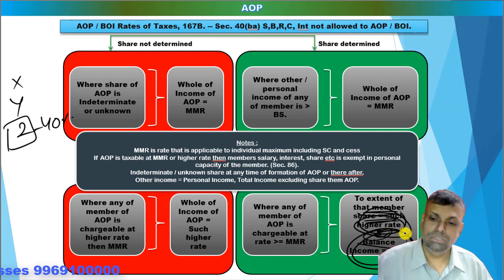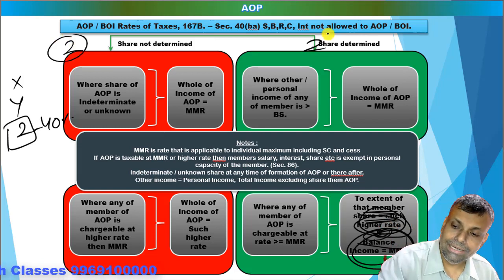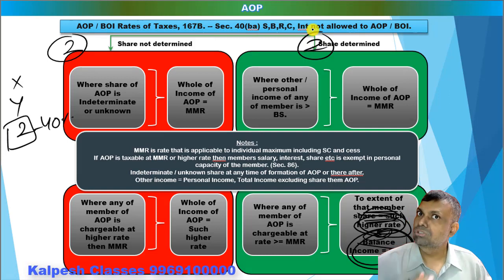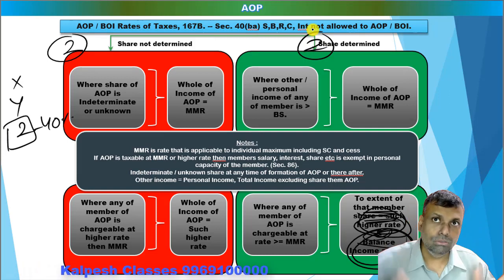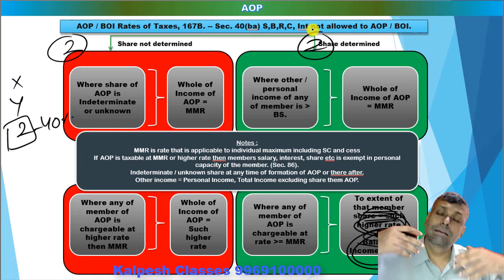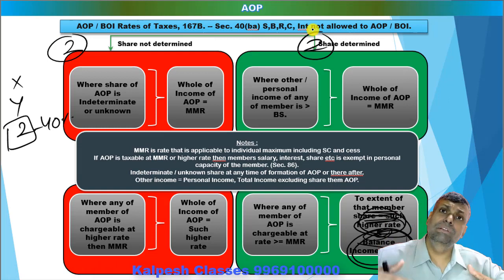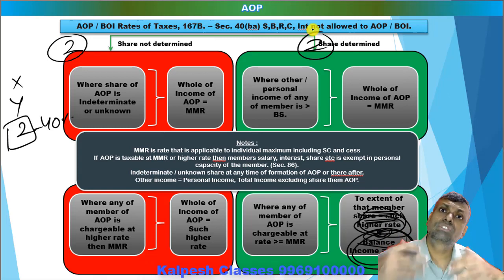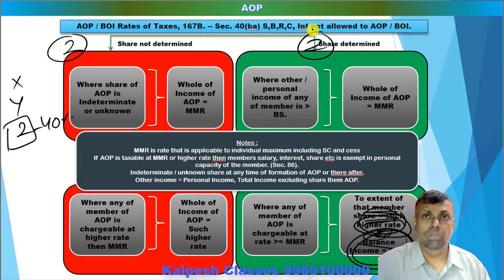These are four broad situations. So two situations here and two situations here. So two situations where the share is not determined, and two situations where the share is determined accordingly. And if you make the total analysis of section 167B, minimum rate is the MMR, and other rate is, that means in special situations it is higher, the minimum is MMR or such higher rates of tax. It's a concept of the AOP.